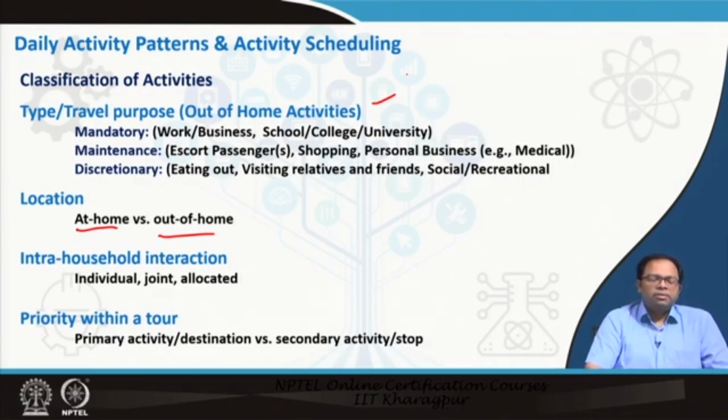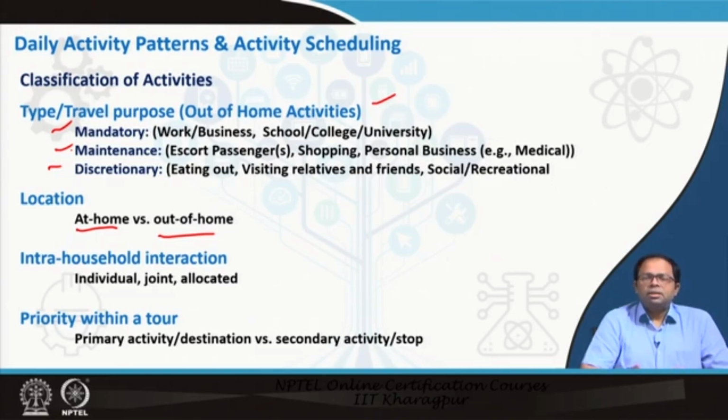So out of home activities could be classified as mandatory activities, maintenance activities, and discretionary activities. Now mandatory activities are work or business, that means every day a person goes to work, that is mandatory, or for a child it is school, college, or university. So these are the two mandatory activities that a person needs to do. That means they have their own fixed time schedules that have to be adhered to. Then there are maintenance activities.